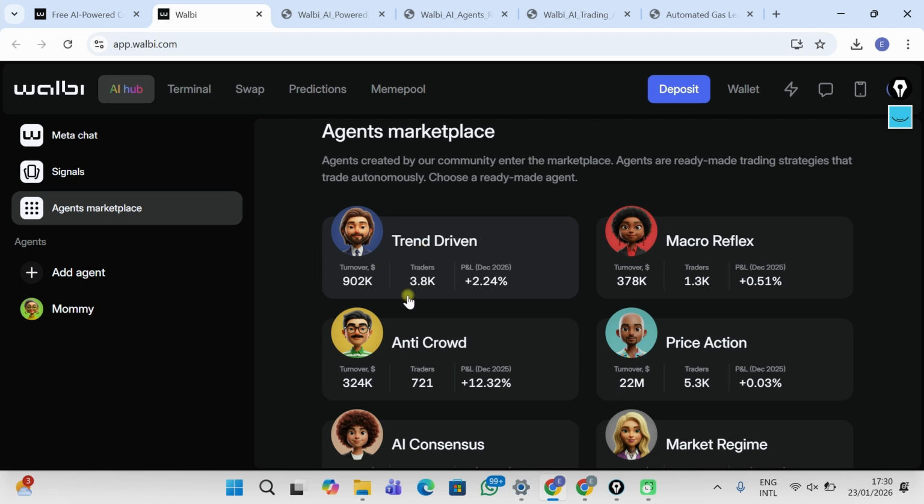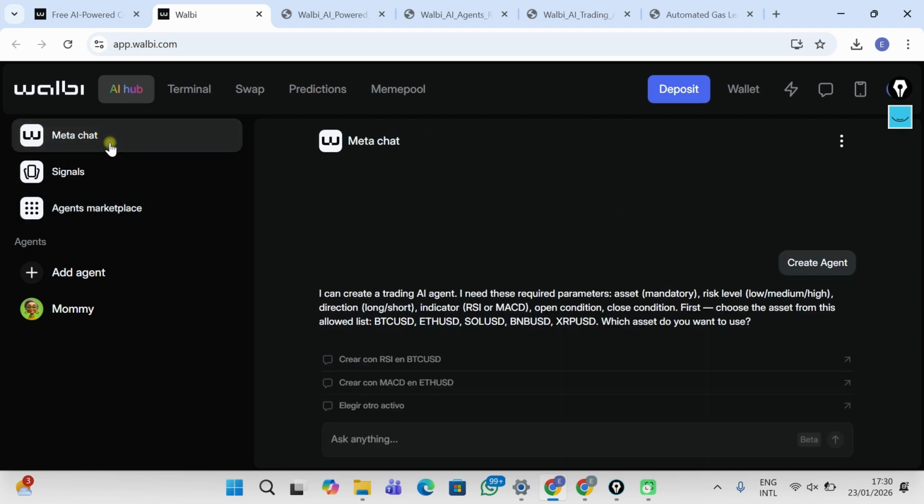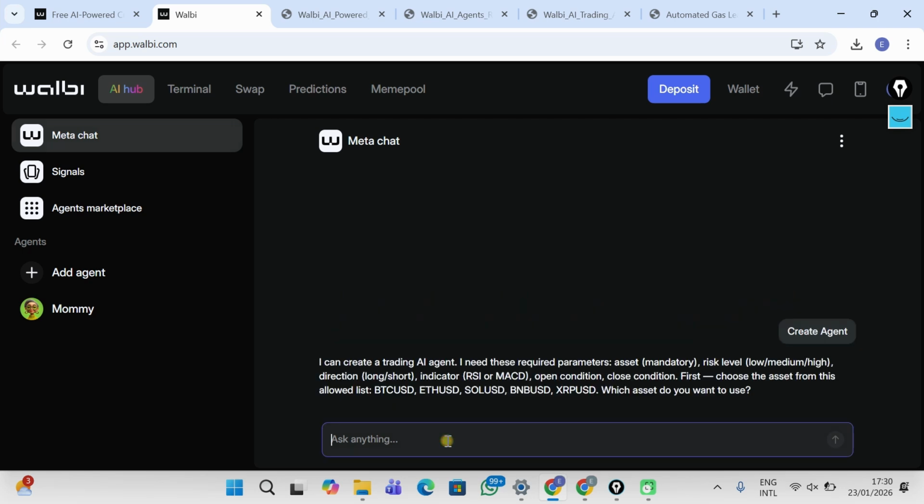Then you can also build your own agent using your own prompt, right? So we'll also talk about this, how you can write a simple prompt and build a custom agent by yourself using the rules that already work for you. You can put those same rules into writing, and then this platform is going to create the bot for you, and then it's going to trade for you based on your own strategy. No need to copy from the marketplace. So any of these are available to you. You just have to make a choice.